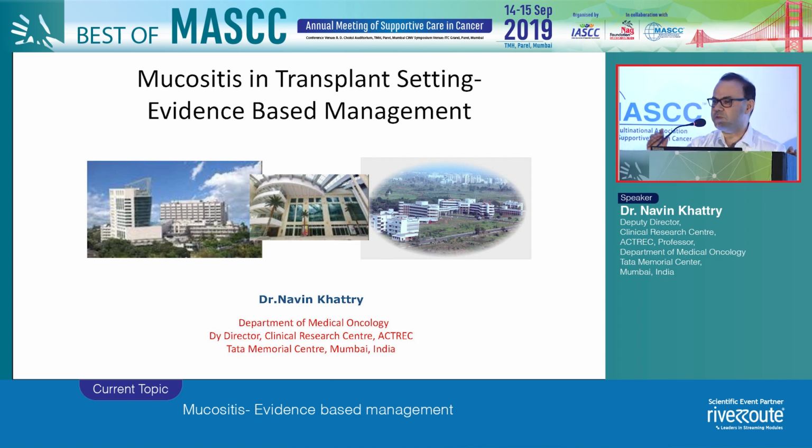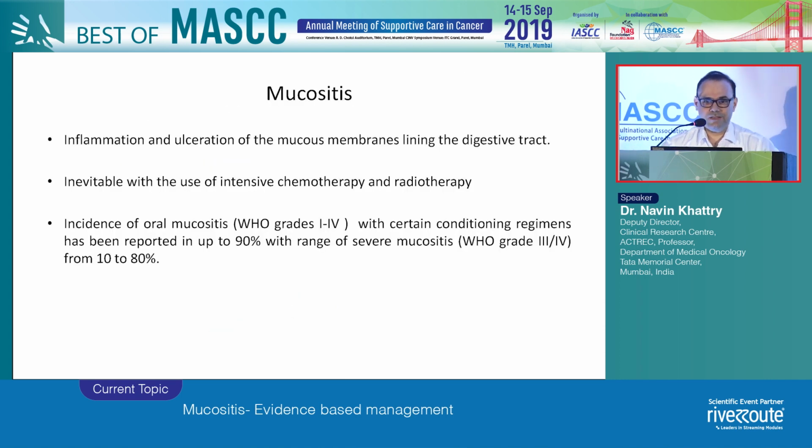So Vikas wanted me to speak on mucositis in general, but being a transplant physician, I thought of tweaking it a bit and talk about mucositis in transplant setting. So as we all know, mucositis is an inflammation of the whole GI tract, not only of the oral cavity. And depending on the intensity of the chemotherapy or radiotherapy, the incidence of severe mucositis could be anything between 70 to 80%. As far as transplant is concerned, when you give full intensity conditioning regimens with radiotherapy and chemotherapy, then nearly all patients develop at least grade 3 oral mucositis.